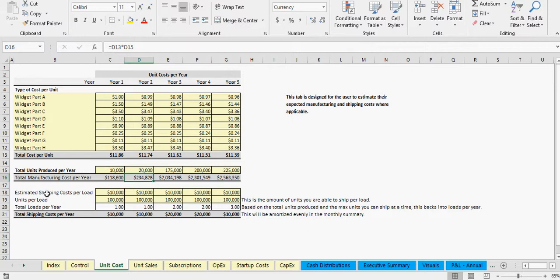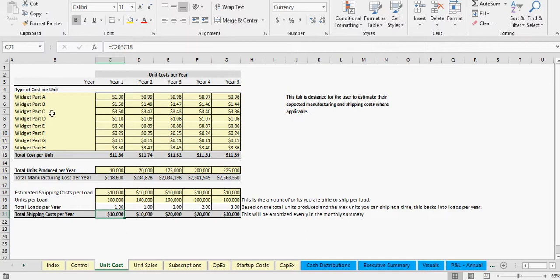You've also got estimated shipping, and that might not be applicable, and that's fine. You can just put zeros in if it's not. But typically, if you're doing manufacturing in a faraway place, you might have to ship it over. There's a cost there, so you can put in the amount of units that you can ship in a given load, and then based on that, it'll tell you how many loads you're going to have to ship per year. And then your relative shipping cost, see here, 3 times 10,000 per load, 30,000. This is also amortized over 12 months for the purpose of the forecast.